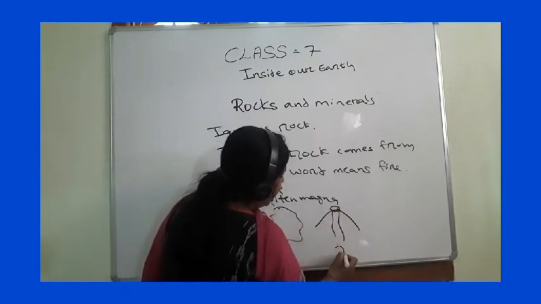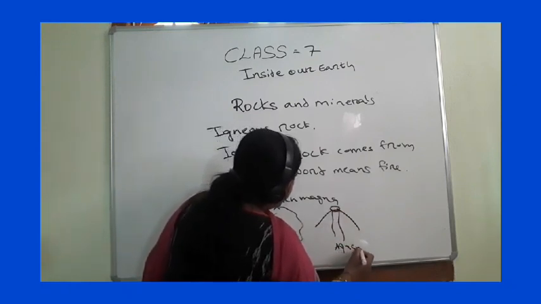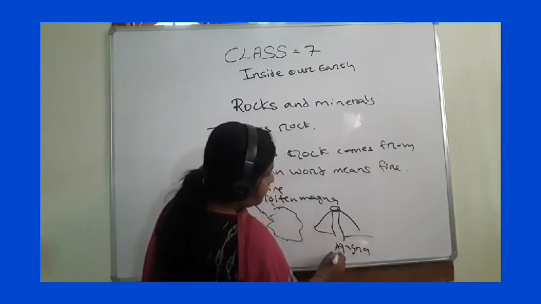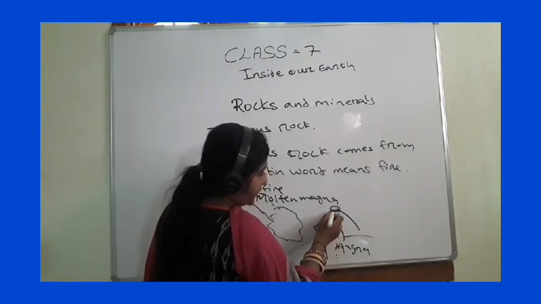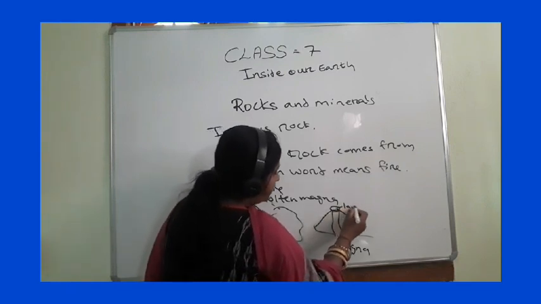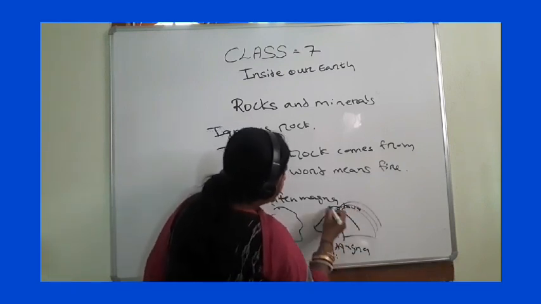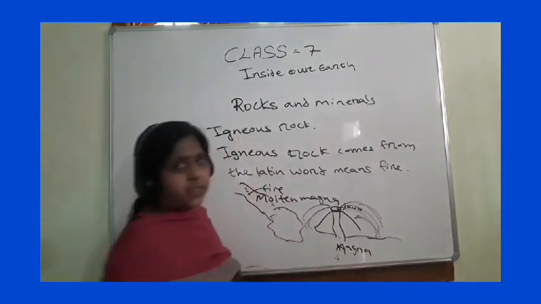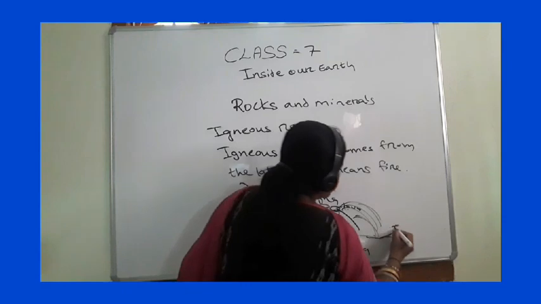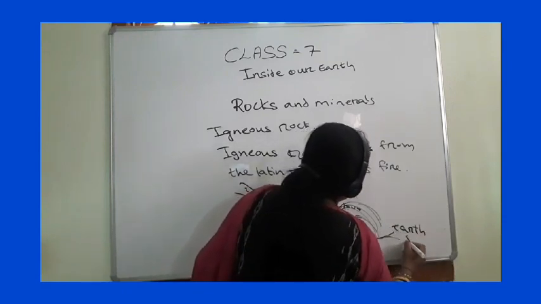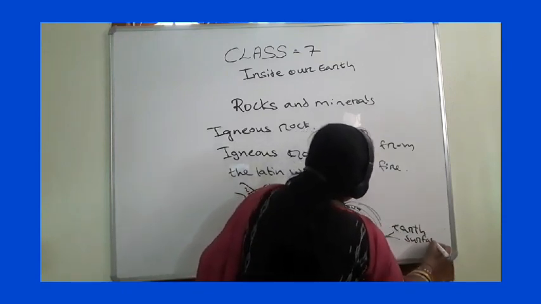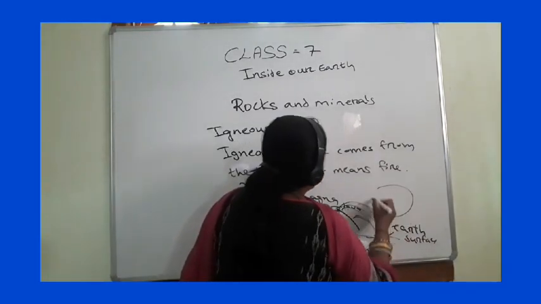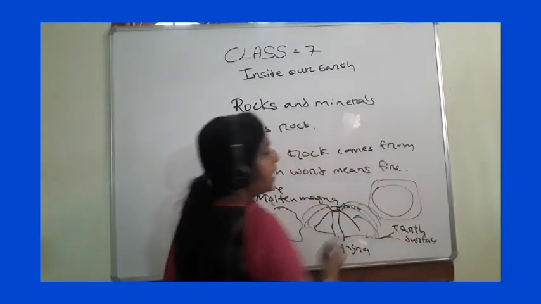From here the magma is coming. When this hot molten magma comes to the surface of the earth, it forms lava. Here it flows. This lava deposits on the earth surface, cools down, solidifies and forms igneous rock. This way it forms. Understood?